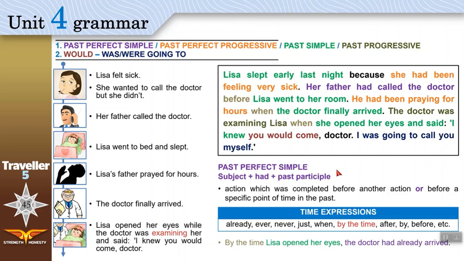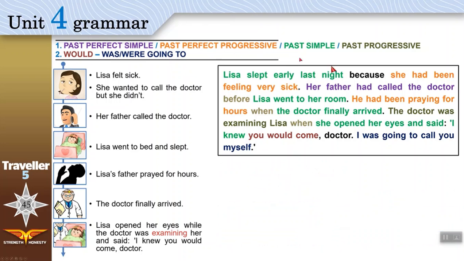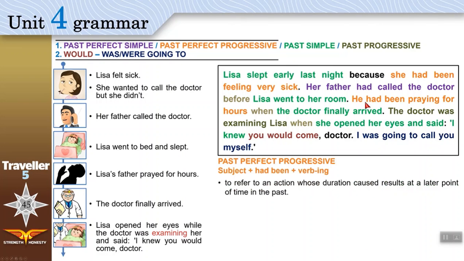Okay, let's move on to past perfect progressive. We have two sentences in past perfect progressive. We need a subject like he, she, or you. We need had been, and we add ing to the action verb we are using. She had been feeling, I had been eating. In negative sentences we say I hadn't been eating. In questions we say, had you been eating?